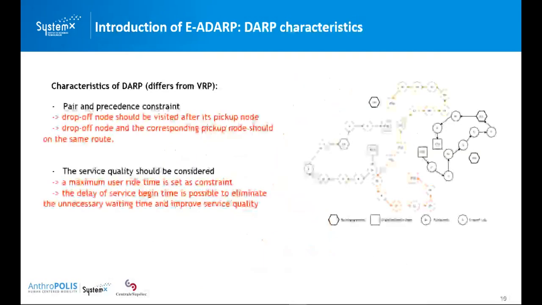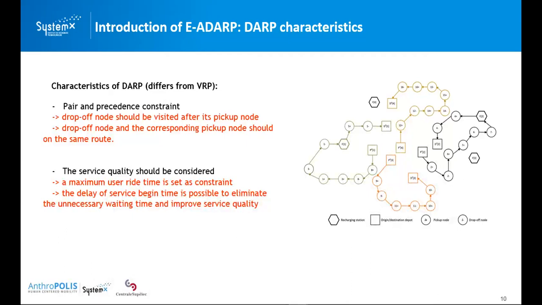Before I talk about the electric autonomous dial-a-ride problem, I would like to first clarify the characteristics of a typical dial-a-ride problem that are different from the vehicle routing problem. I suppose that you already know what the vehicle routing problem is. So what are the characteristics of the dial-a-ride problem?